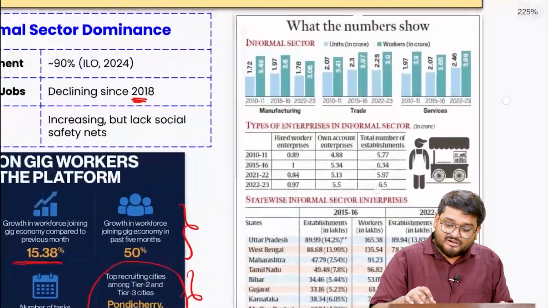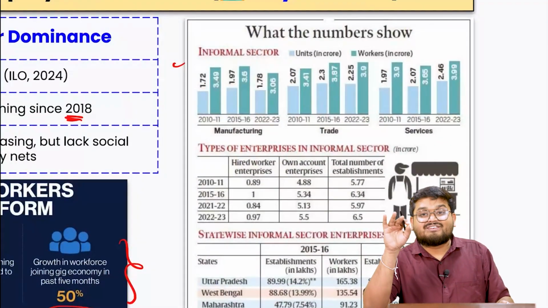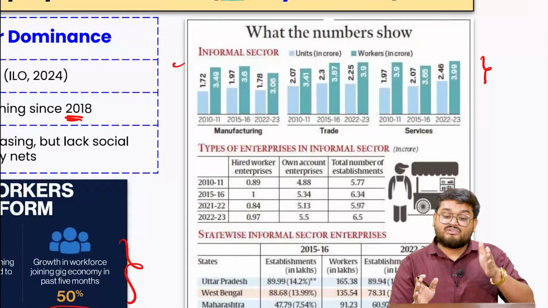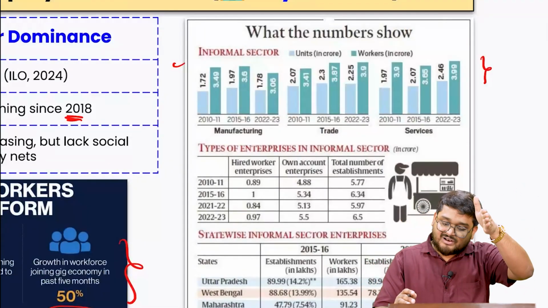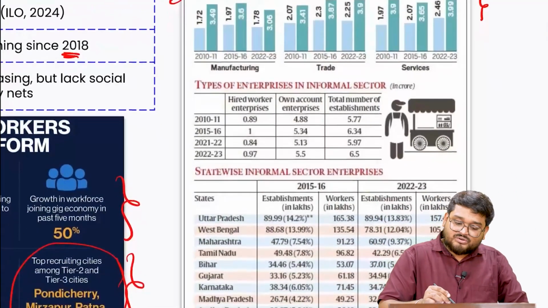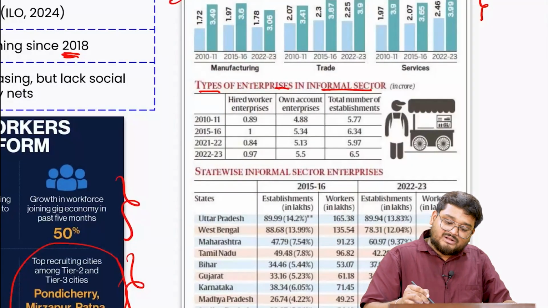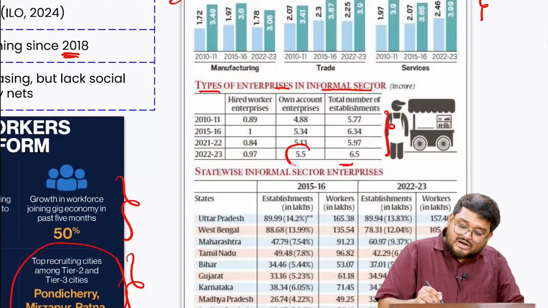As you can also see here, the informal sector, right, over a period of time is actually stagnant. That means around the same proportion of people which was earlier in the informal sector, it is still at that level. Right? Also, when we talk about the types of enterprises in the informal sector, we actually see that the most informal sector activity is seen with reference to own account enterprises.